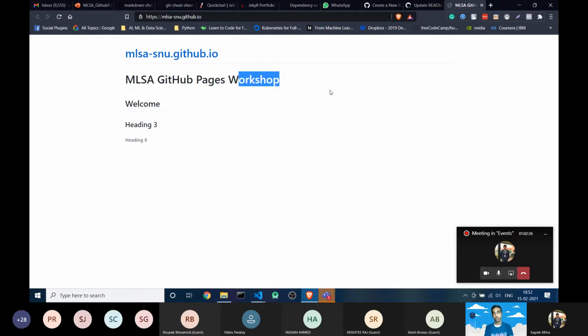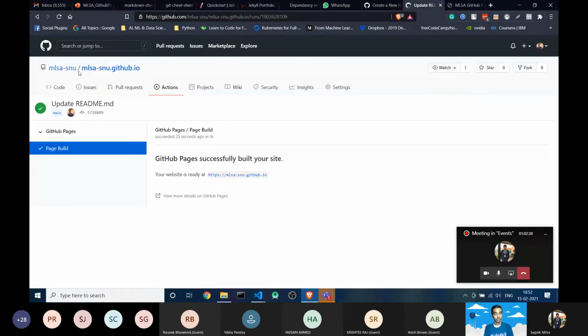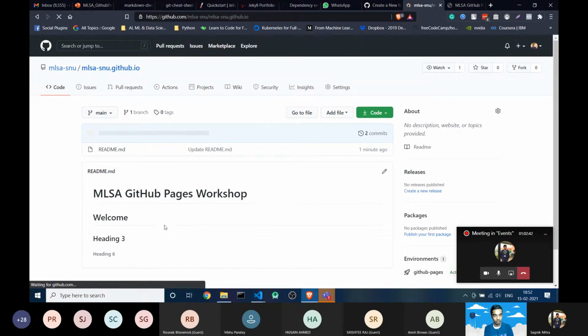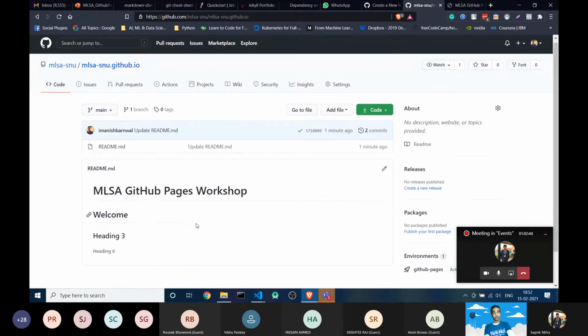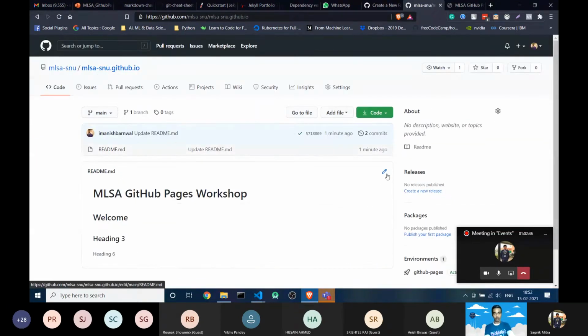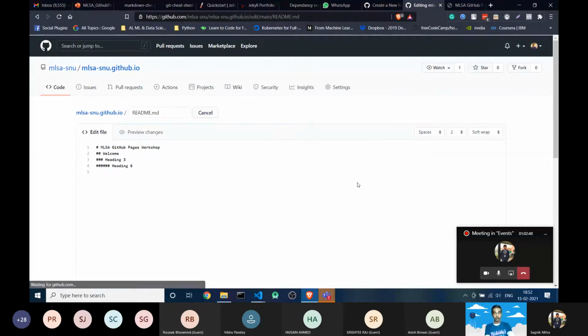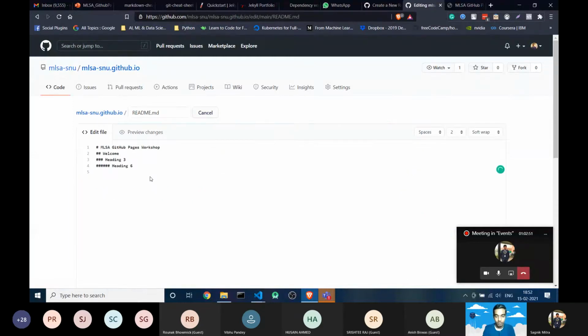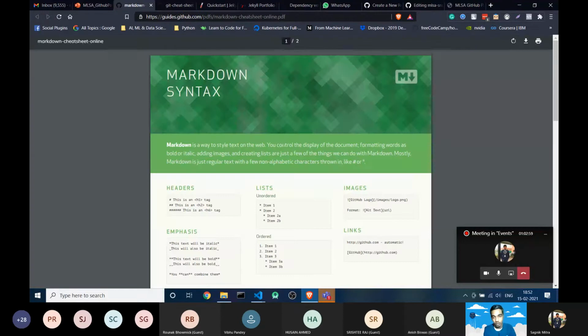You can see the website is directly showing the details. It has pushed all the markdown files. All right, so you now understand how we can use headings. Here are all the other syntaxes also. For example, if you want to upload an image, suppose you want to add an image of GitHub, you can refer to this.